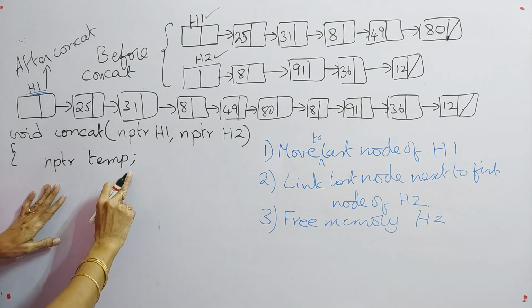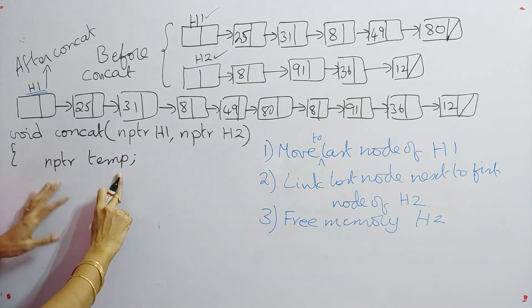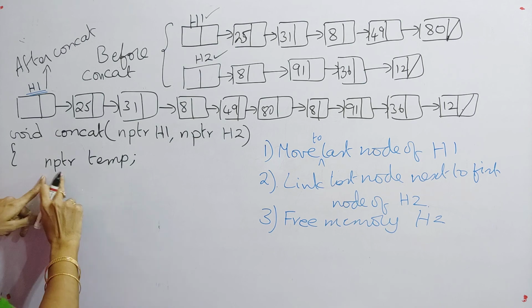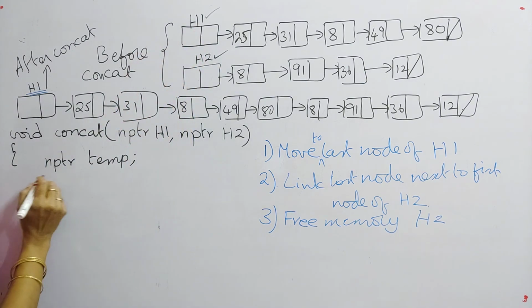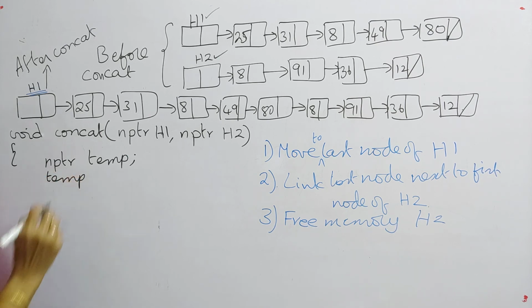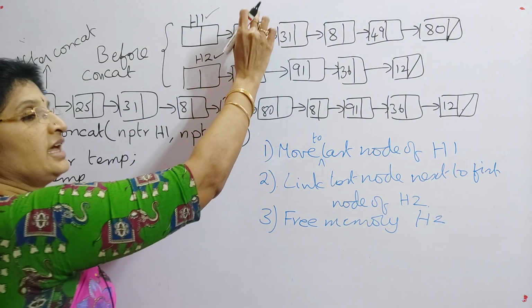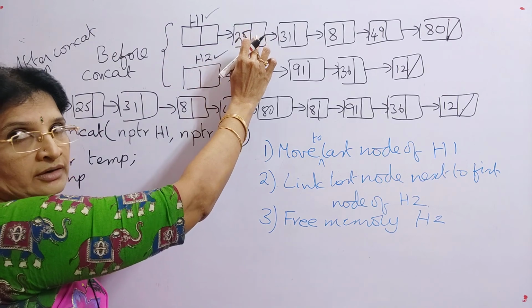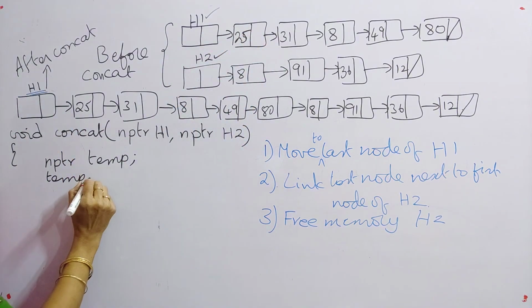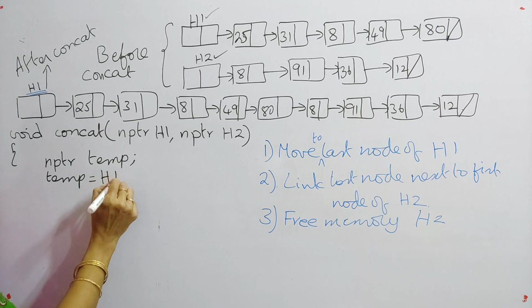Temp is a temporary variable of type NPTR, that is your node, your structure node. Now what I will do is assign the first node address of H1 to temp. So that means temp is equal to H1